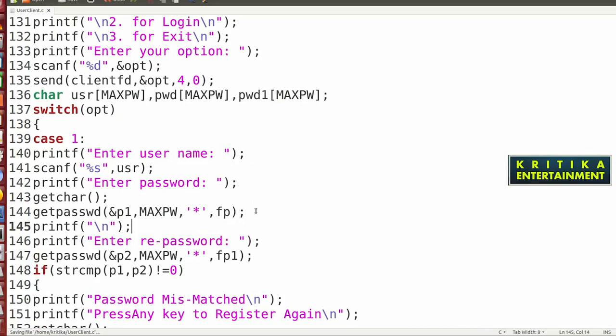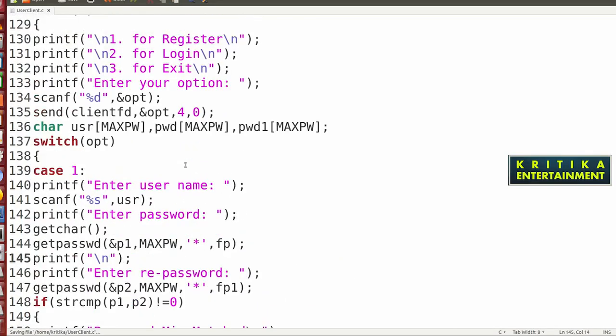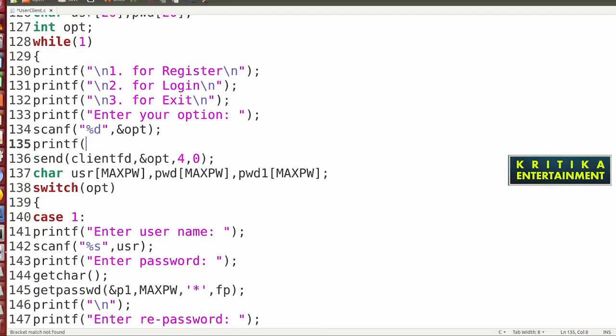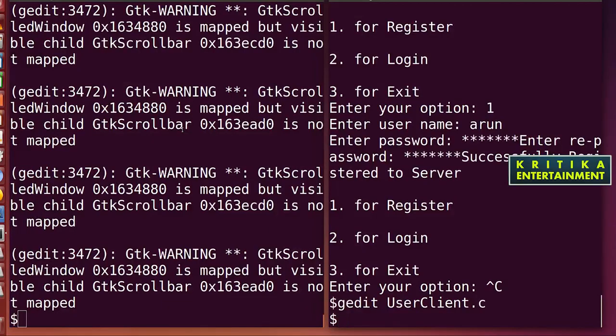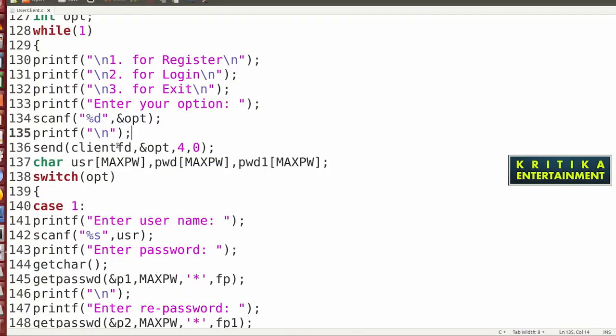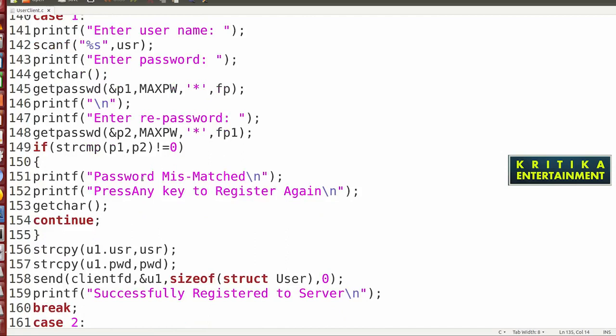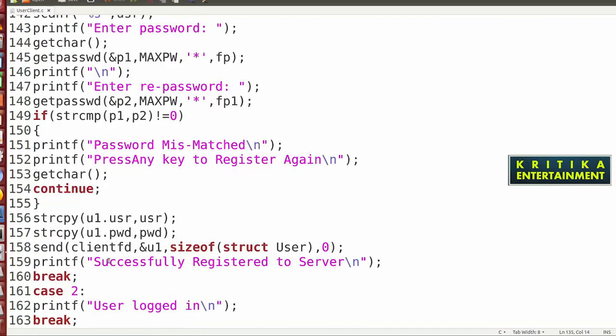When we see this strcmp match method, then we write is not equal to 0. After mismatch, press any key, getchar, continue.